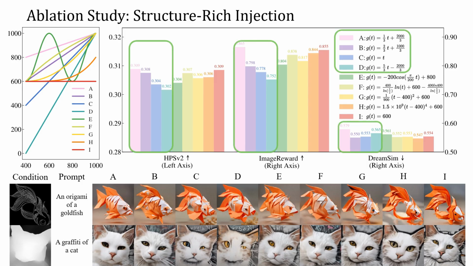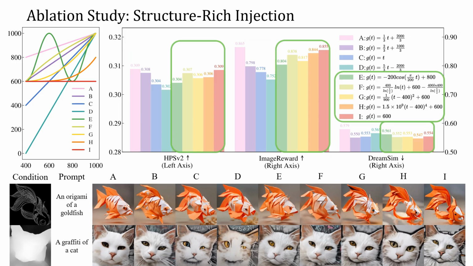Schedules biased toward larger time steps like A weaken structural alignment and increase DreamSim scores, whereas those biased toward smaller time steps such as C and D degrade both visual quality and structural fidelity due to excessive modality-specific cues. In contrast, the medium time step schedule, B, strikes a favorable balance, yielding stronger structure preservation without sacrificing visual realism.